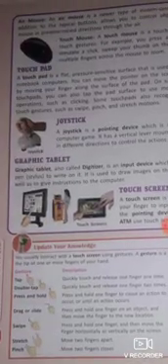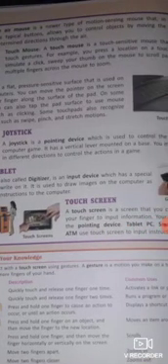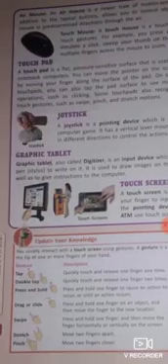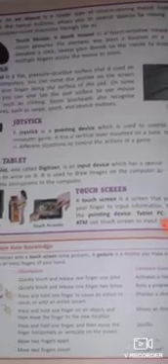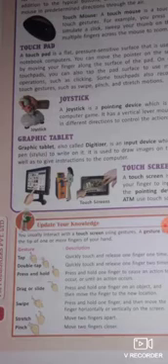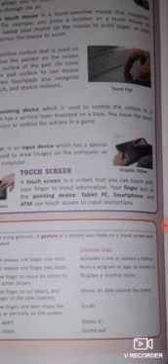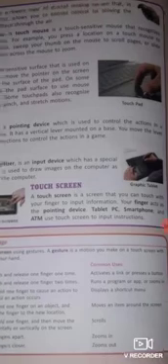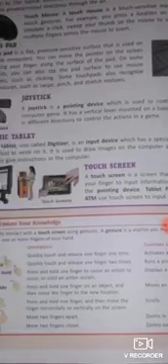Graphic tablet, also called a digitizer. A digitizer is an input device which has a special pen, called a stylus, to write on it. It is used to draw images on the computer as well as to give instructions to the computer. Touch screens: a touch screen is a screen that you can touch with your finger to input information. Your finger acts as the pointing device. Like tablet PCs, smartphones and ATMs, we use touch screens to input instructions.